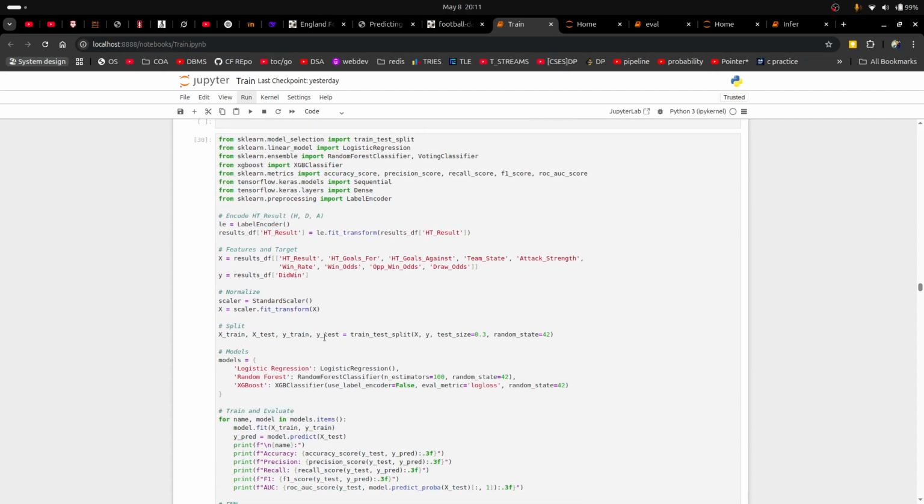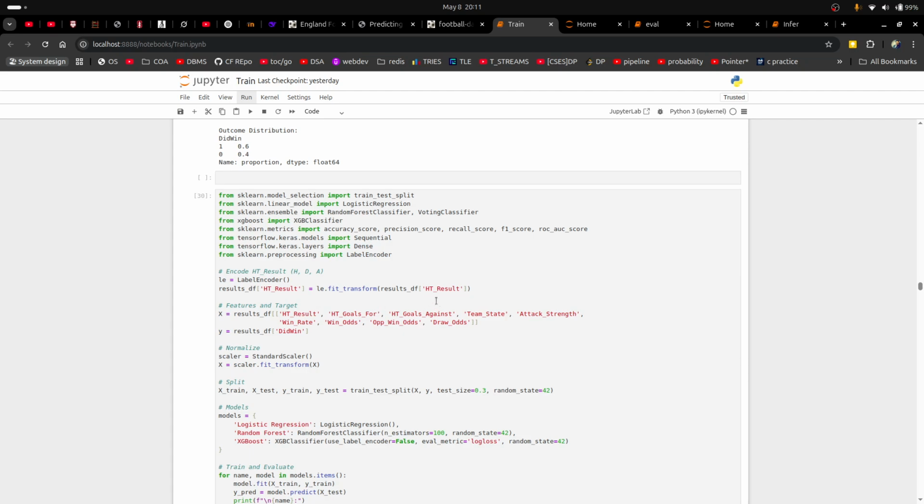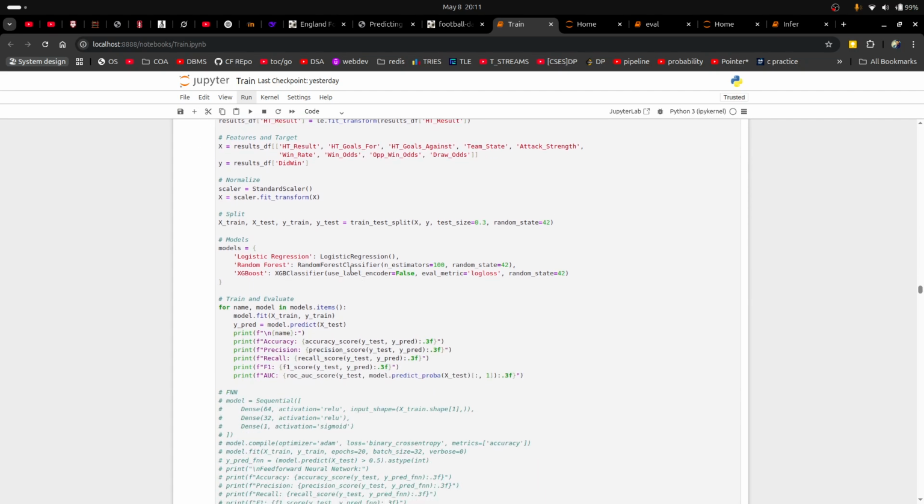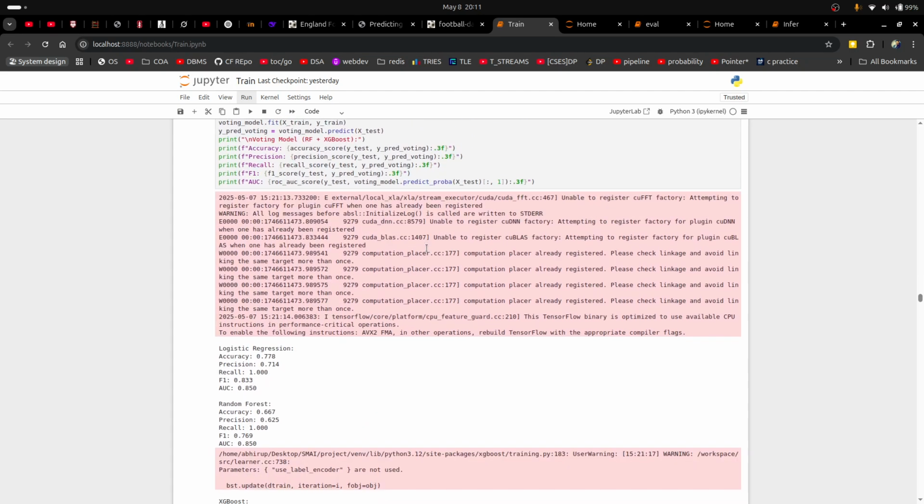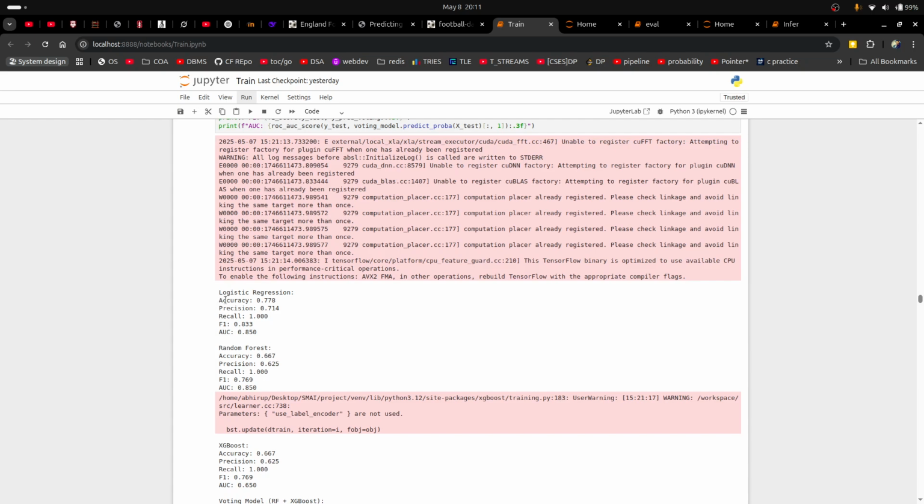Based on that we tried to train a few basic models like logistic regression, random forest, and XGBoost, which are known to have good performance in these kinds of data sets. After the initial run, logistic regression gave us a high accuracy of 77.8, which is actually more than the research paper, so this indicates extreme overfitting.